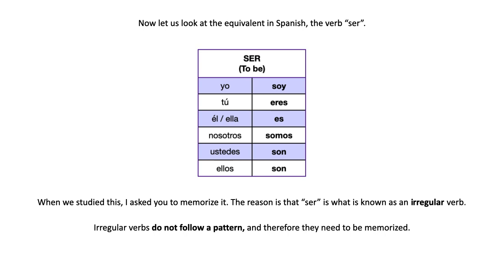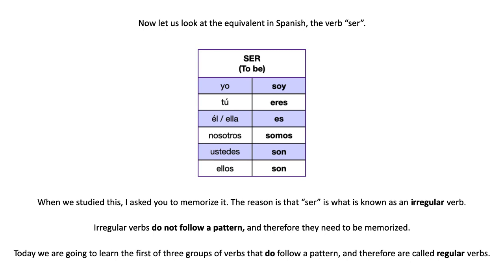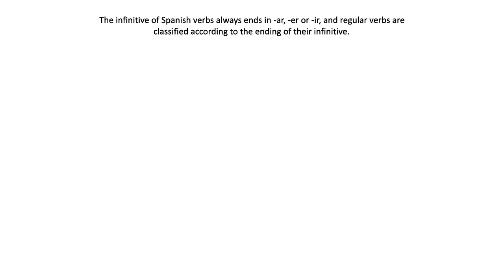Luckily, not all verbs are like that in Spanish. So today we're going to learn the first of three groups that do follow a pattern. And verbs that follow a pattern are known as regular verbs as opposed to the irregular ones, right? So first we're going to learn how this classification is made, right? I said three big groups of regular verbs. Well,